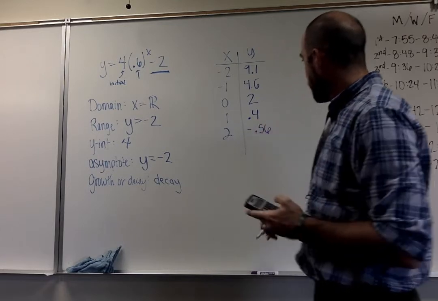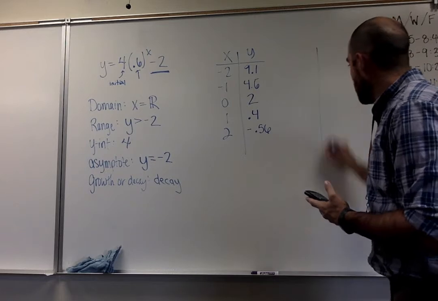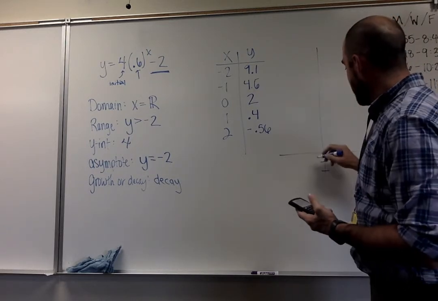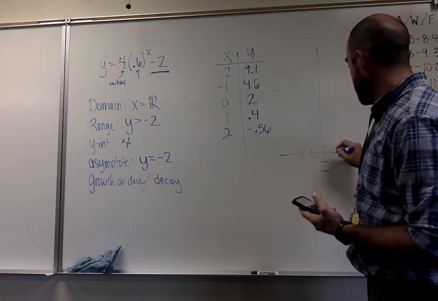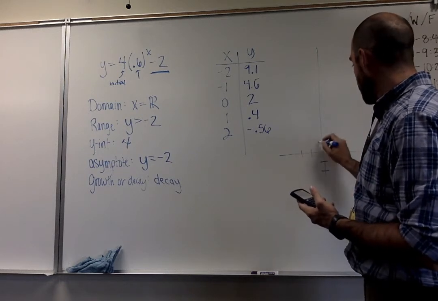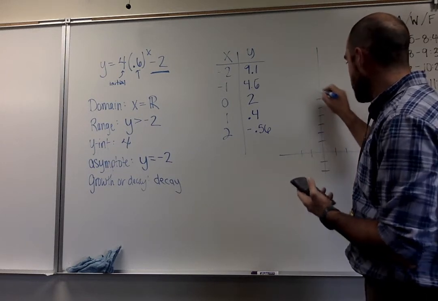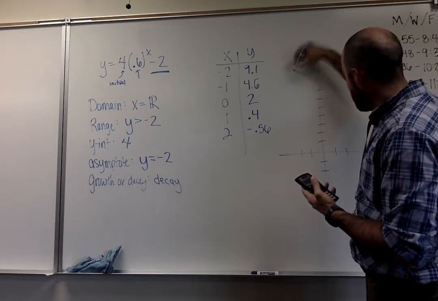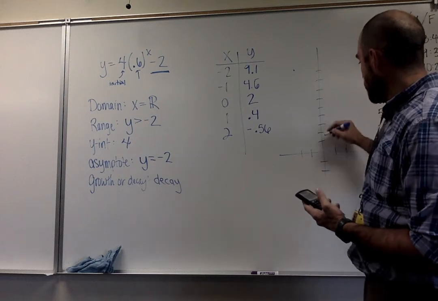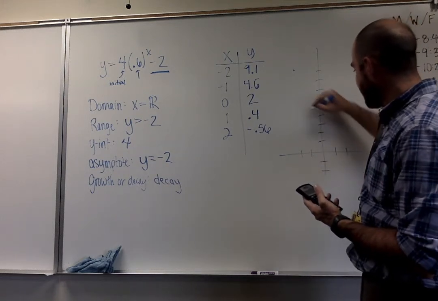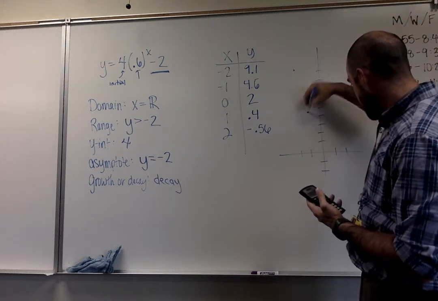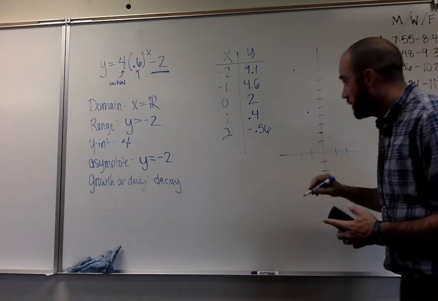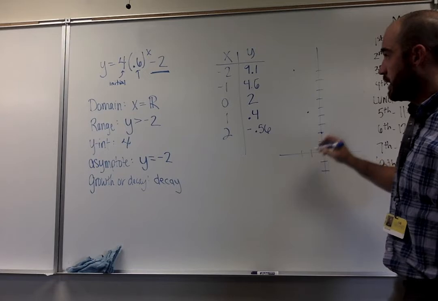So if we were going to graph this thing, I'm just going to give you a quick general sketch here. We got -2, so I'm going to go up 1, 2, 3, 4, 5, 6, 7, 8, 9.1, so -2, 9, and just barely above it. Then -1, 4.6, so almost just above that halfway mark. Then 0, 2, again, that's my initial. That's the point we should know right away.